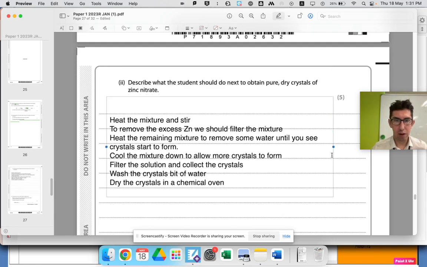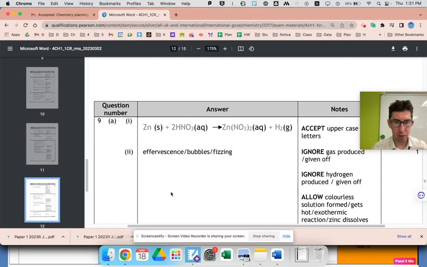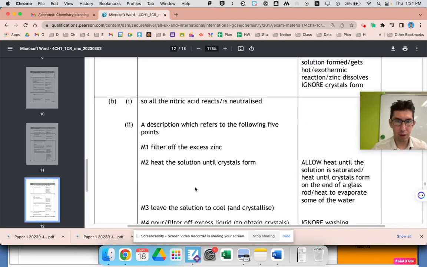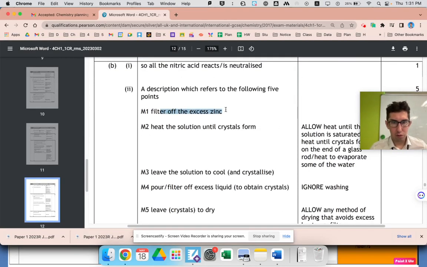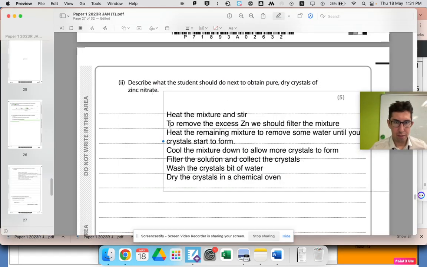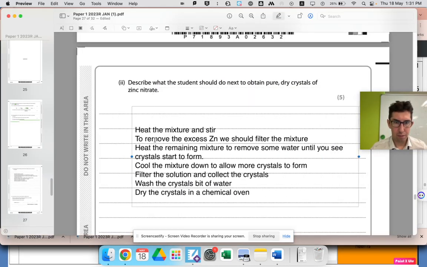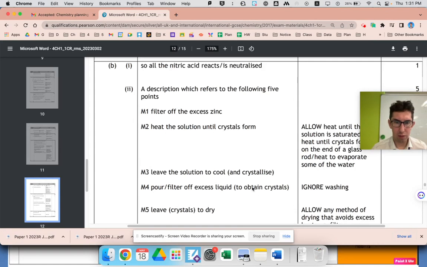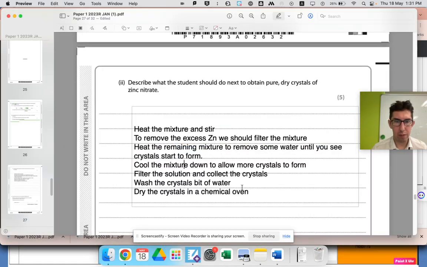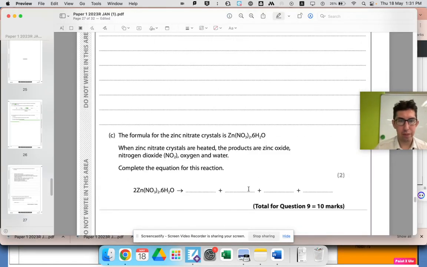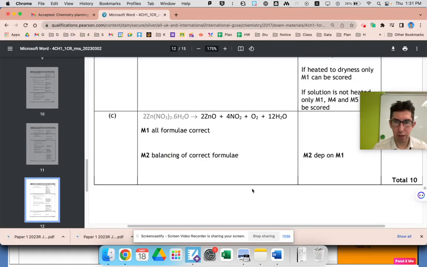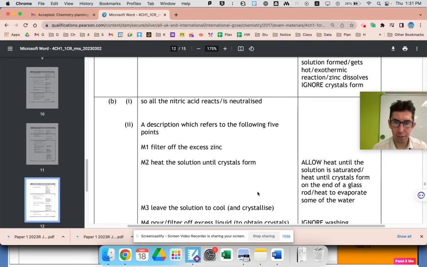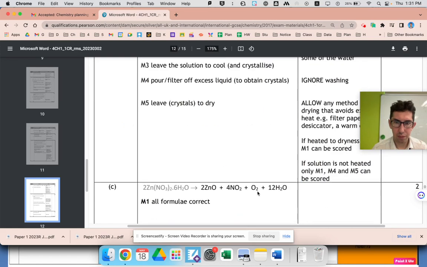Okay, 5 marks. Let's see how many we got. So filter off the excess zinc. That's that one there. Mark 1. Heat the solution until crystals appear. That's there. Leave the solution to cool to crystallize. Filter off the crystals, clean them, allow them to dry. Brilliant. So we added a bit more detail, but more detail is fine. Okay, cool. Let's just check.